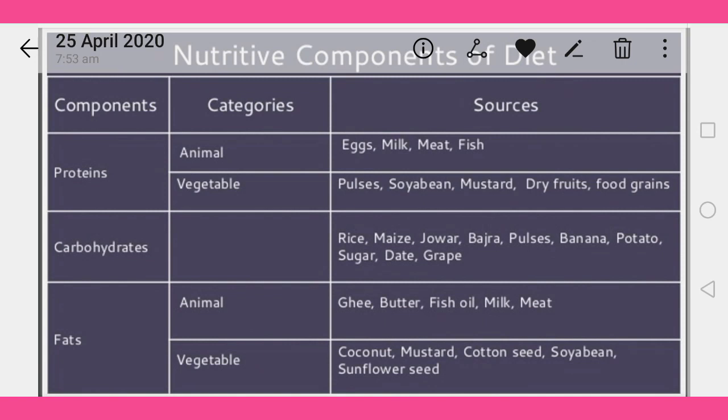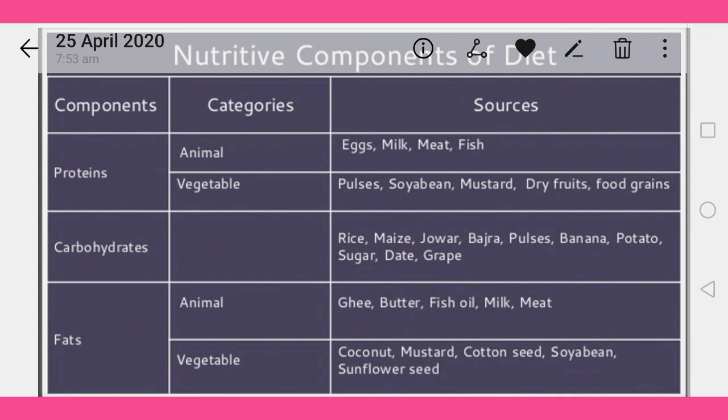Second one is the carbohydrate. As you know, carbohydrate is divided into two categories, simple carbohydrate and complex carbohydrate. The sources are rice, maize, jowar, bajra, pulses. Banana is a rich source of carbohydrate. Potato, as you know, is a rich source of carbohydrate. Sugar is a simple carbohydrate, and dates and grapes are also sources of carbohydrate.